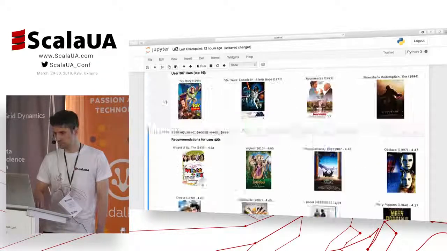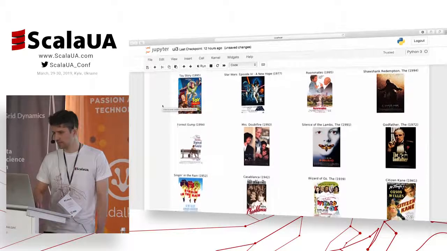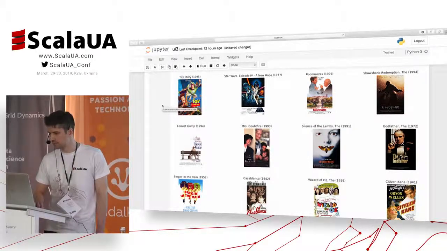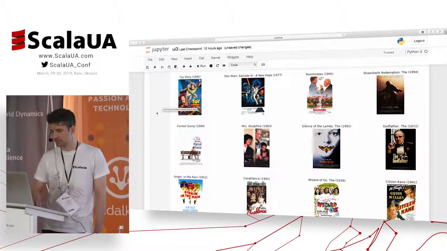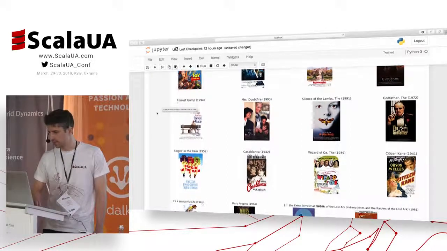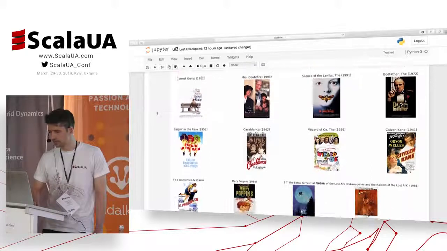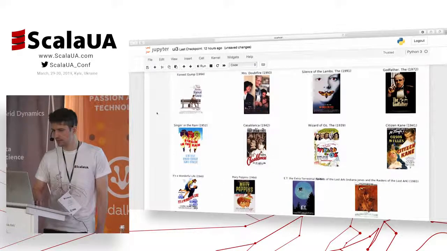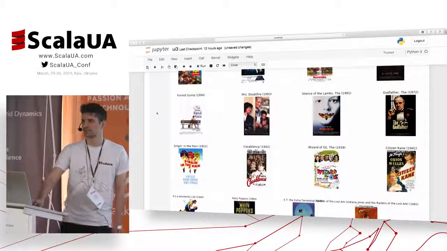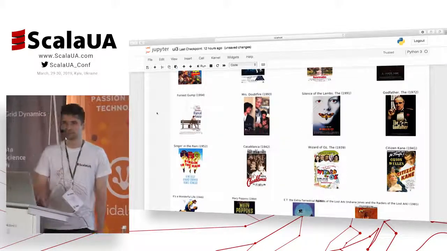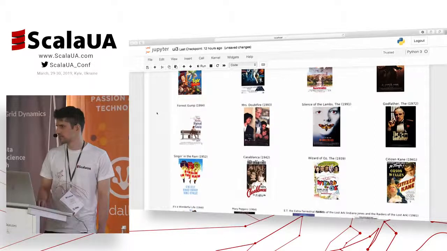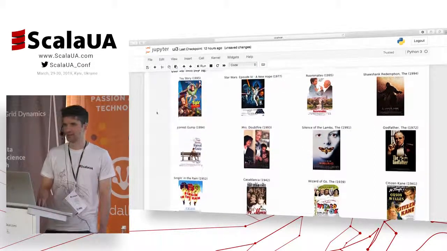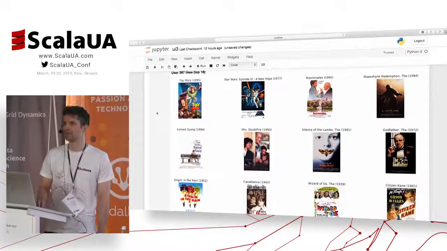So, okay, let's try this guy. We have Star Wars, Shawshank Redemption, Godfather, Toy Story, Forrest Gump, Casablanca, Citizen Kane, Mary Poppins. Okay, any guesses? There is no Green Mile. Okay, Green Mile. Okay.